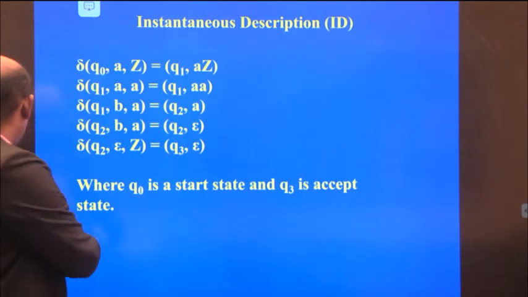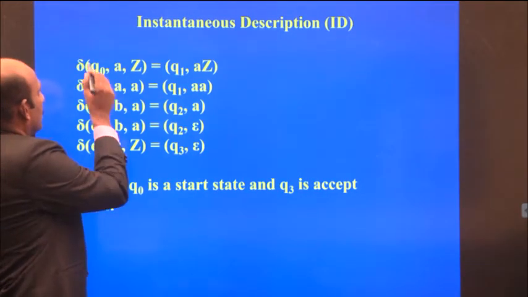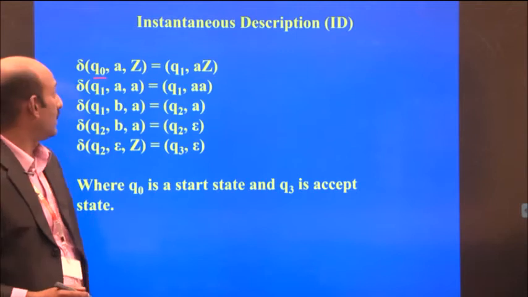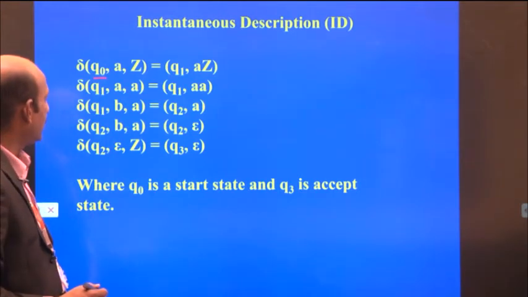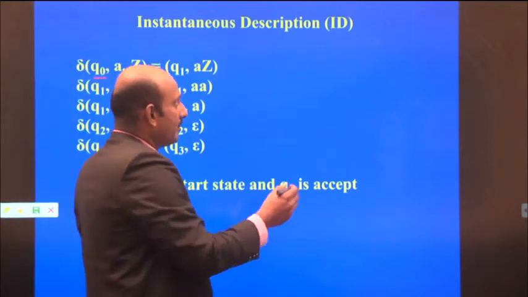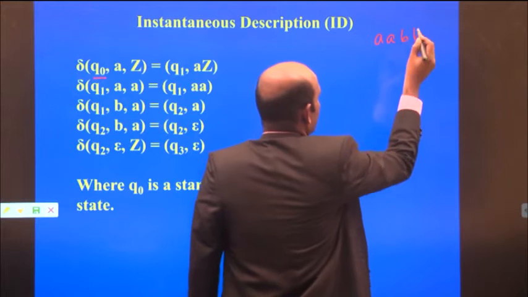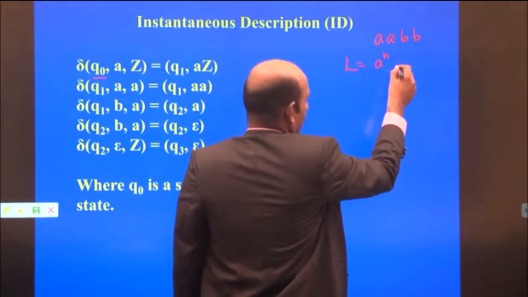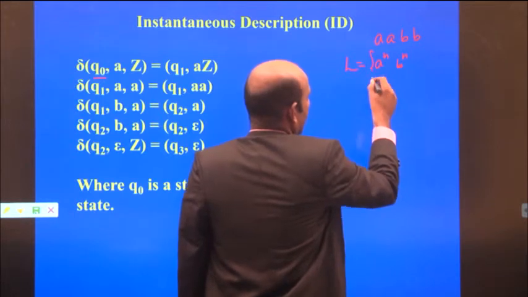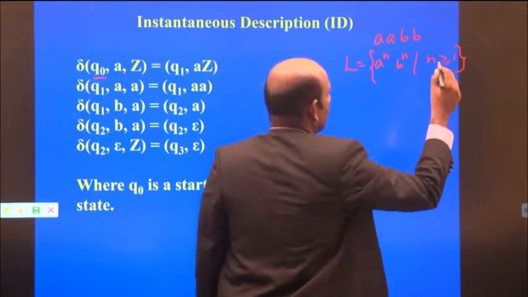For this state, what is the input I have taken? A, B, B. Because the language given is A power n, B power n, where n is greater than or equal to 1.